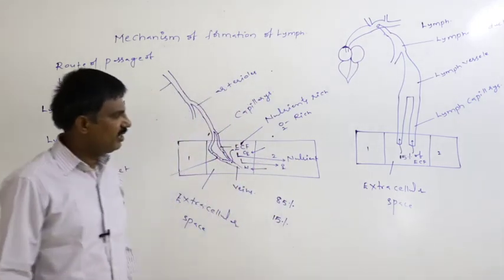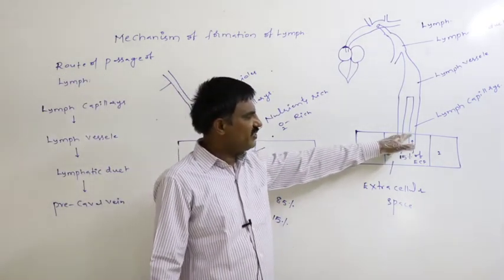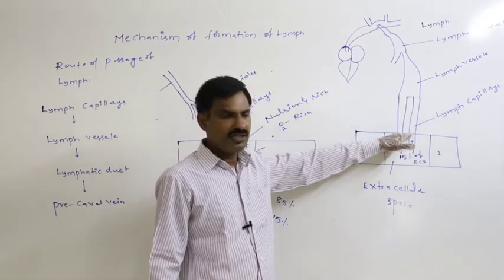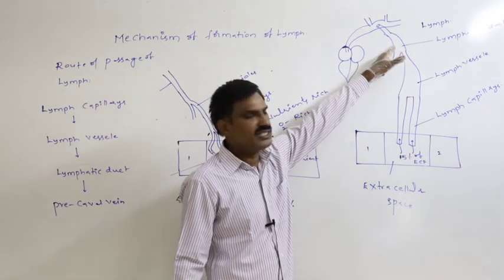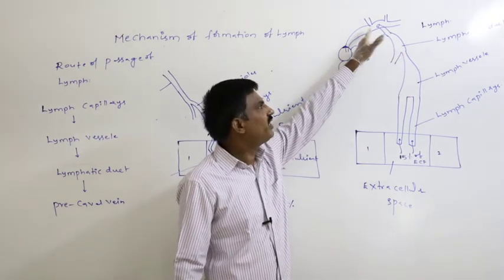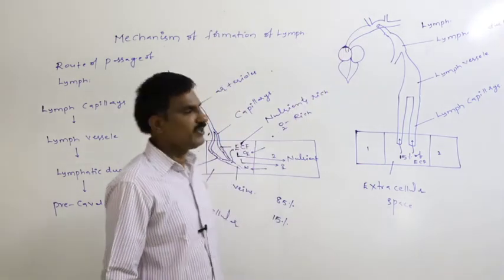In that way, the remaining 15% of the ECF reaches into the lymph capillary, from where it reaches into the lymph vessel, from where it reaches into the lymphatic duct, from where it drains into the precaval vein of the respective side.